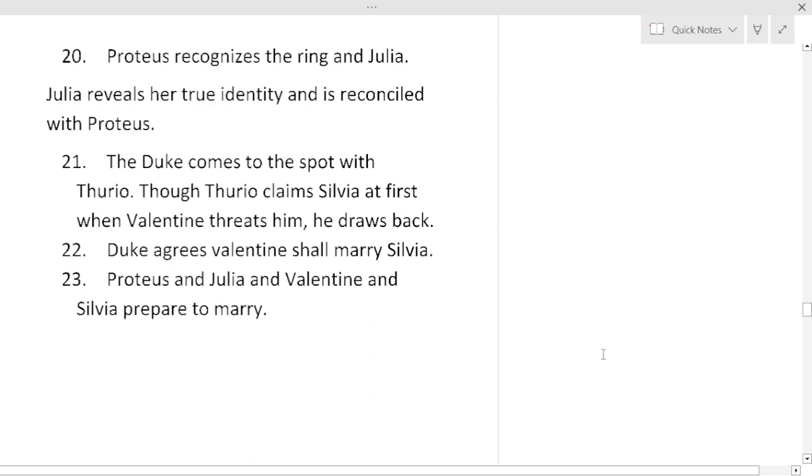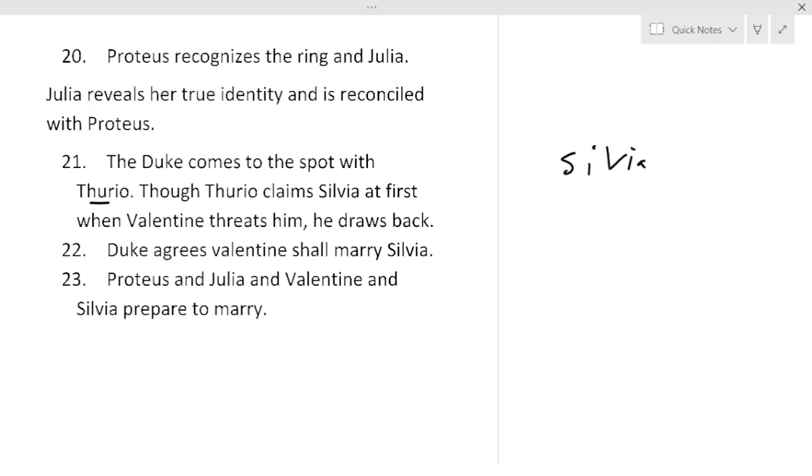The Duke comes to the scene now with Thurio. Who is Thurio? Thurio is another suitor for Sylvia, whom the Duke has chosen for Sylvia. So everyone is choosing Sylvia's fate, except Sylvia. Though Thurio claims Sylvia at first, when Valentine threatens him, he draws back. Thurio proves his coward nature. He is a coward man. So the Duke gets angry with Thurio. Hopeless. Duke agrees Valentine shall marry Sylvia. So everything solved.